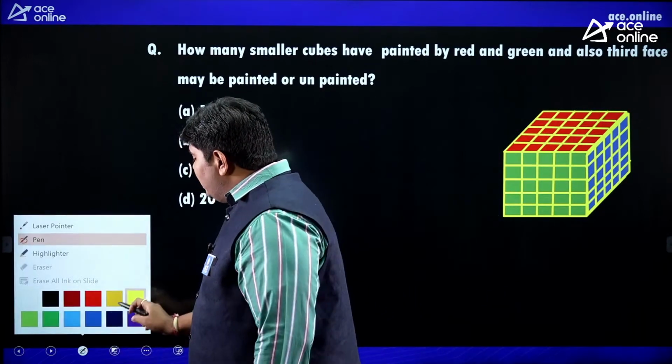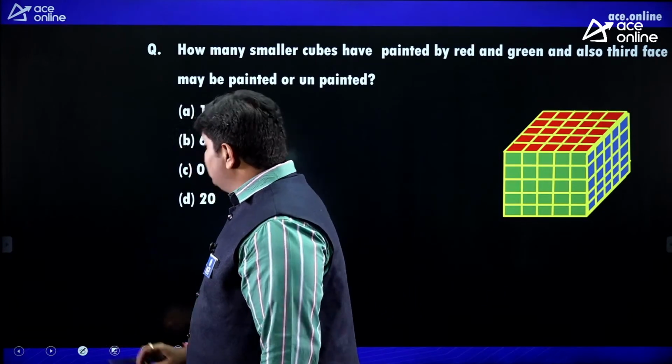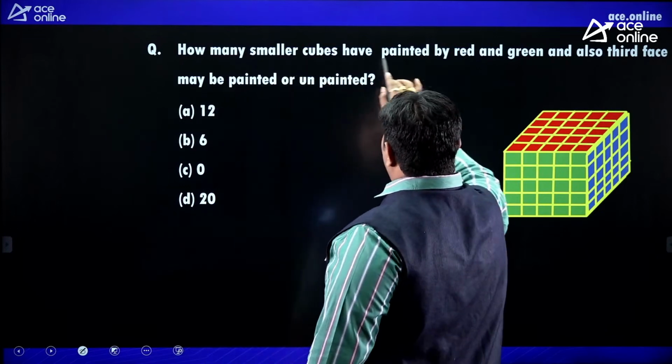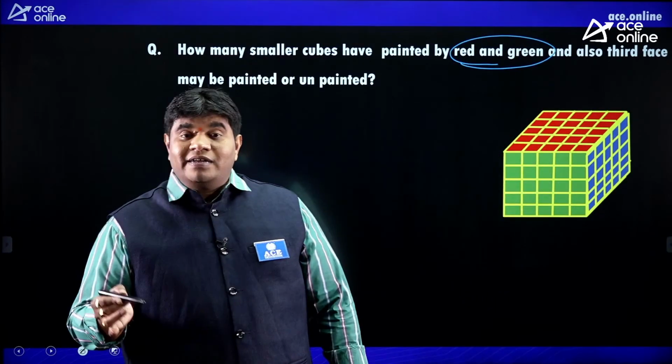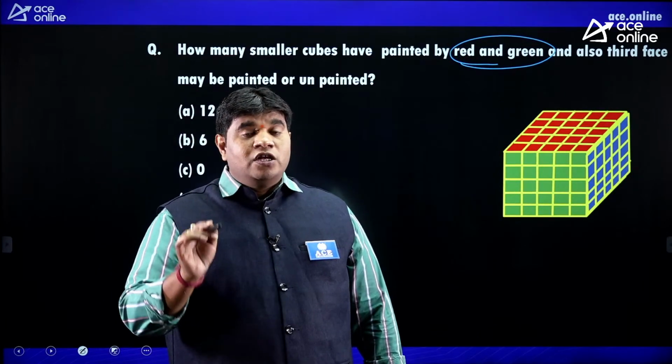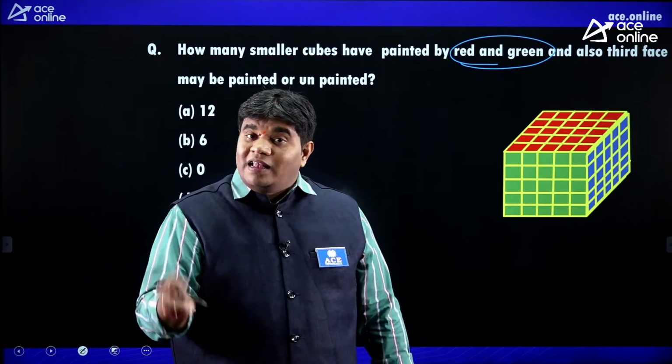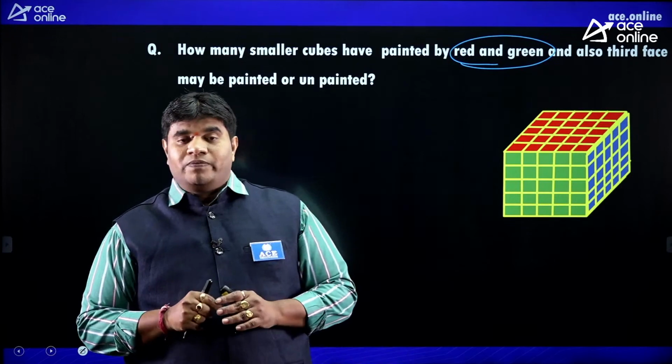How many smaller cubes are painted by red and green and also the third face may be painted or unpainted? Third face may be painted or unpainted means, okay, listen. How many smaller cubes painted by red and green? Your requirement is red and green compulsory. Third face may be painted or unpainted, but red green compulsory.